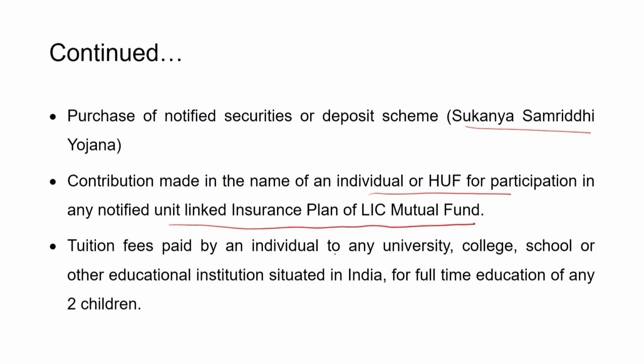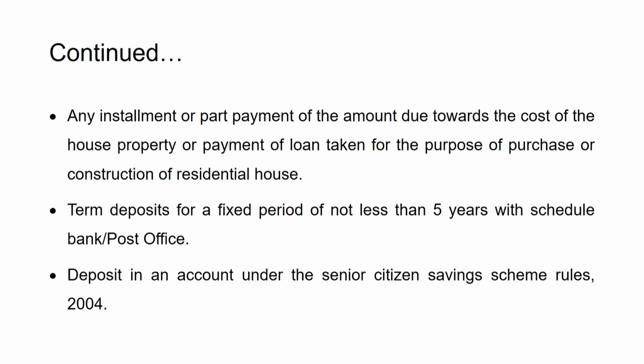Tuition fees paid by an individual to any university, college, school, or other educational institution situated in India for full-time education of any two children may also be allowed under this section. After that, any installment or part payment that is due towards the cost of house property, or payment of loan taken for the purchase or construction of a residential house, may also be included in the deduction.